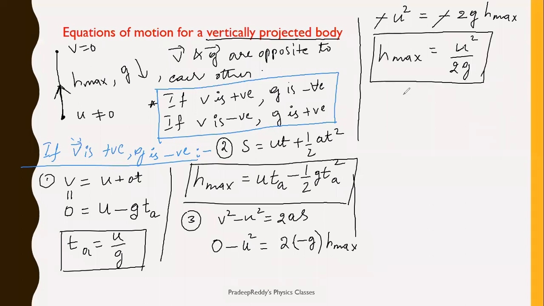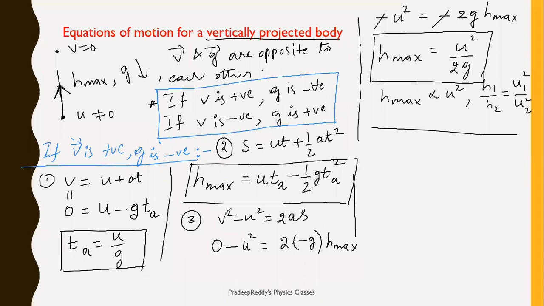Okay. From this expression, you can write h maximum is directly proportional to square of the initial velocity. Or even you can write h1 divided by h2 is equal to u1 square divided by u2 square. That means if two bodies are thrown with different velocities, they travel different heights. If you want to take the ratio of those heights traveled, it is h1 by h2, which is u1 square divided by u2 square. This is the maximum height reached by the body, u square divided by 2g. Clear? And this is the third equation of motion.